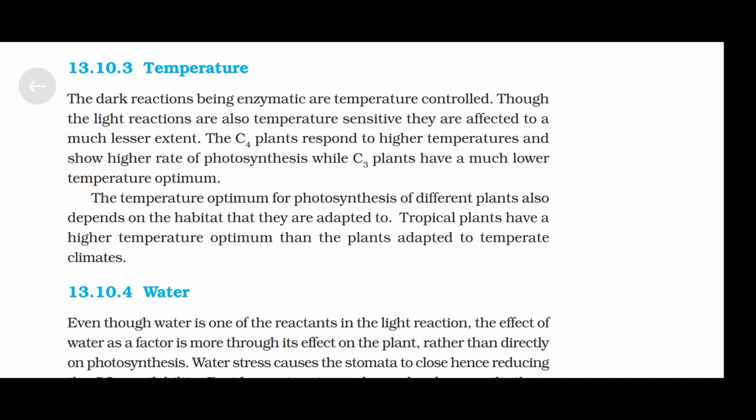Temperature. The dark reactions being enzymatic are temperature controlled. Though the light reactions are also temperature sensitive, they are affected to a much lesser extent. The C4 plants respond to higher temperature and show higher rate of photosynthesis, while C3 plants have a much lower temperature optimum. The temperature optimum for photosynthesis of different plants also depends on the habitat that they are adapted to. Tropical plants have a higher temperature optimum than the plants adapted to temperate climates.